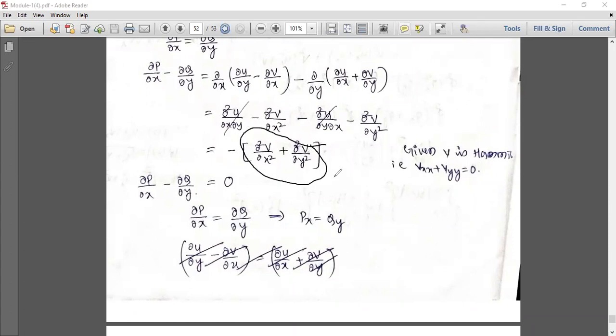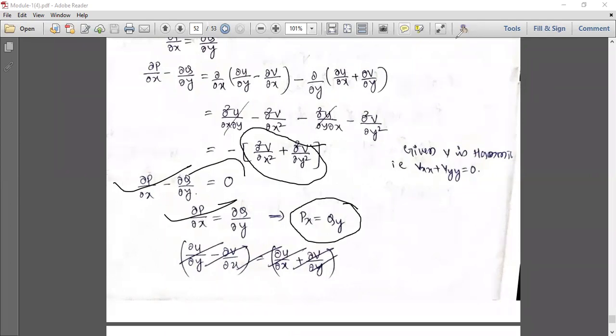So this entire quantity reduces to 0, so it becomes minus 0. So ∂P/∂x minus ∂Q/∂y equal to 0. So this is equal to this, and again I'll shift it to this side. So I have proved Px equal to Qy.